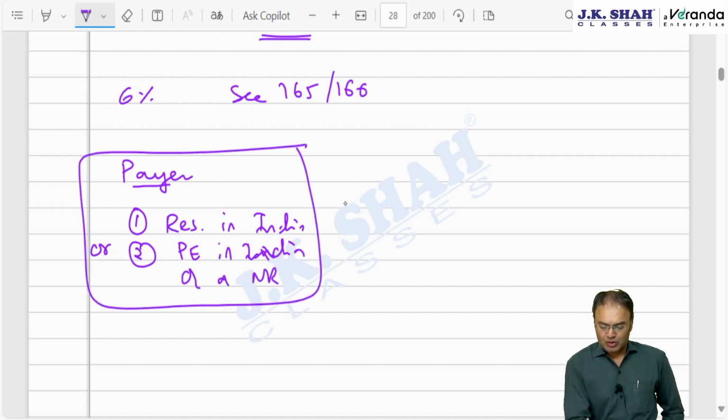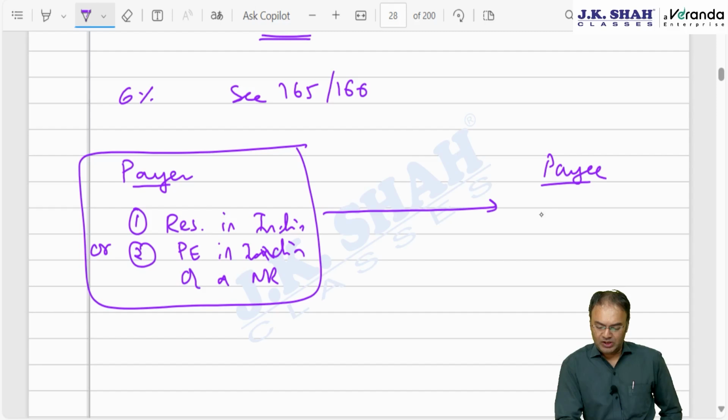Payee, that is the recipient. Who should be the recipient? Recipient should be a non-resident not having a PE in India, not having a permanent establishment in India.